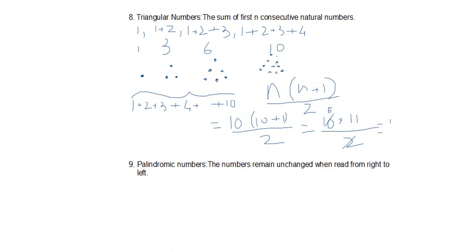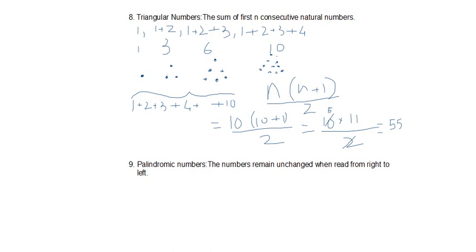Similarly, for the sum of the first 20 natural numbers, n equals 20. So 20 into 21 over 2. That will be 210, because 20 and 2 will get cancelled. It will get 10, and 20 plus 1 will be 21. So 21 into 10 is 210. But one thing you have to keep in mind, this has to be the first n consecutive natural numbers from the beginning, 1, and then consecutive natural numbers.